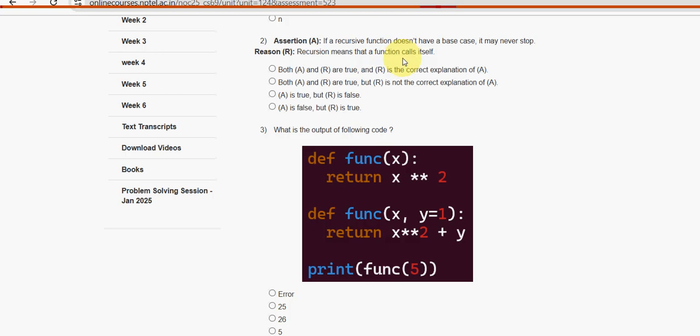So in my view, I am going with the second option: both A and R are true, but R is not the correct explanation of A. They are not telling what happens without a base case. They're just telling the meaning of recursion, that's it. Next, third one.